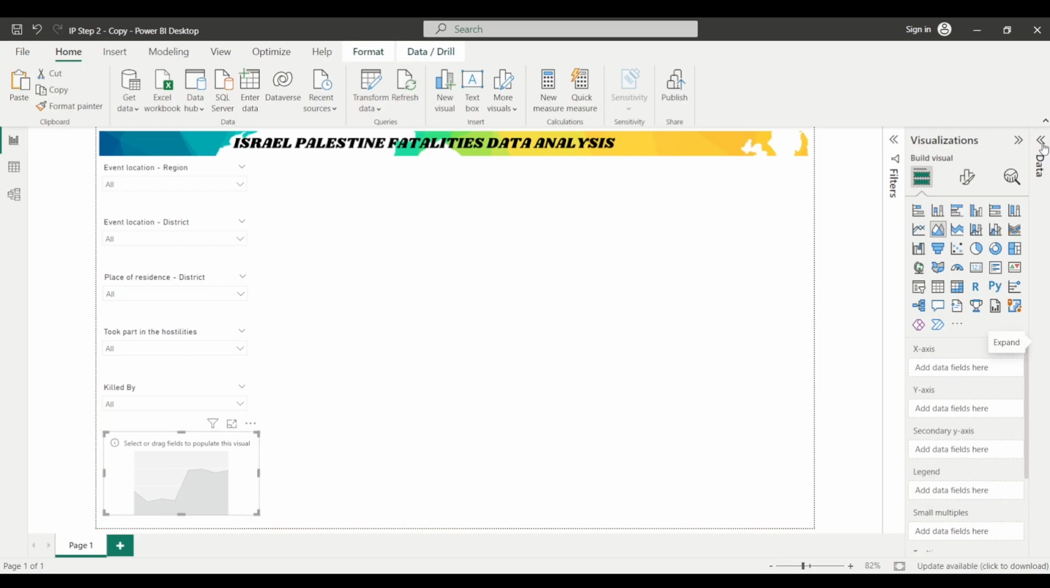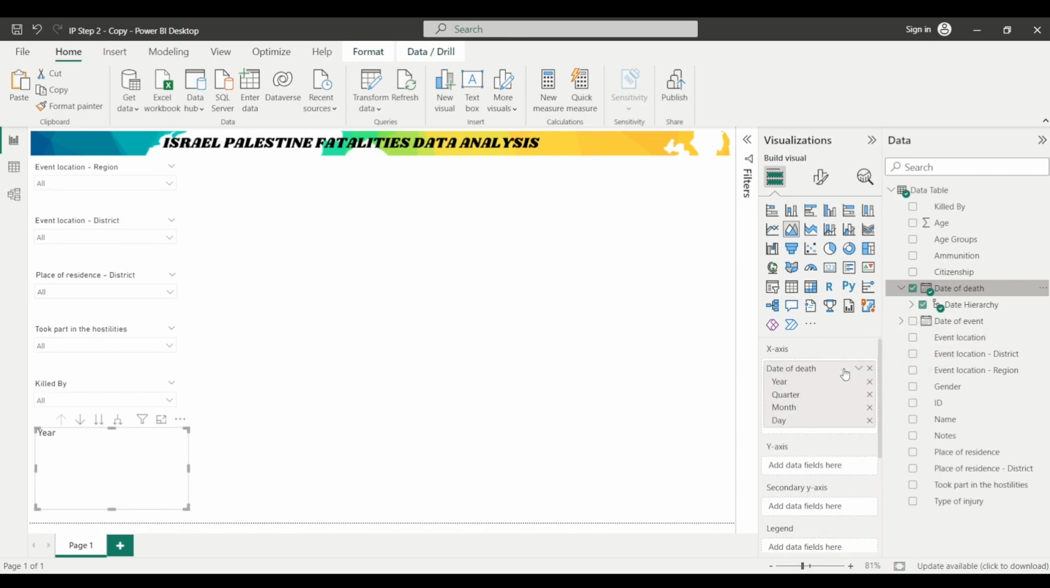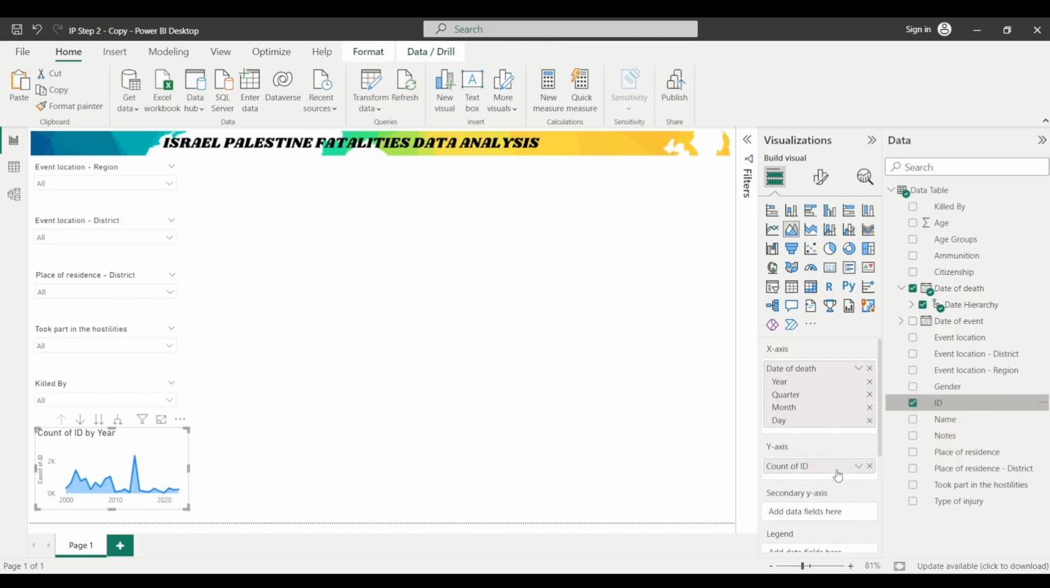And I will expand this data pane. From this data pane, I will double click on this field, that is date of death, and simply drag and drop it here in the x-axis bucket. Now I will drag this ID column from the fields pane and drop it here in the y-axis bucket.